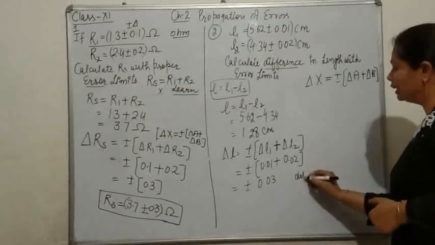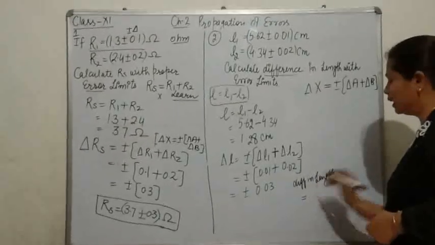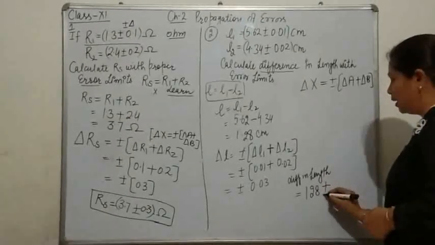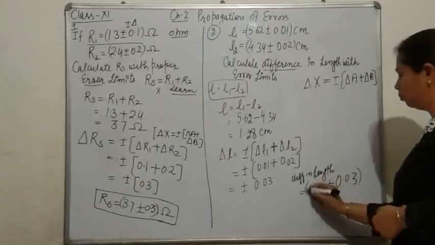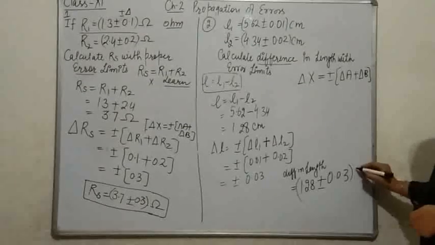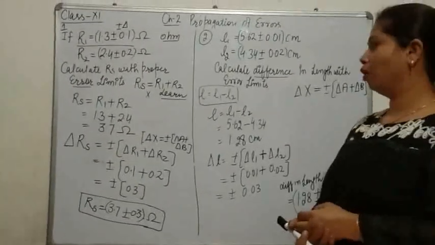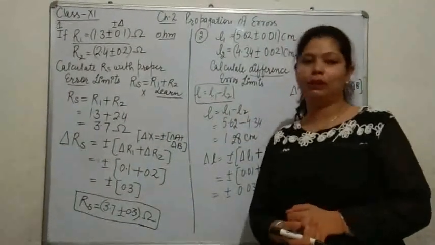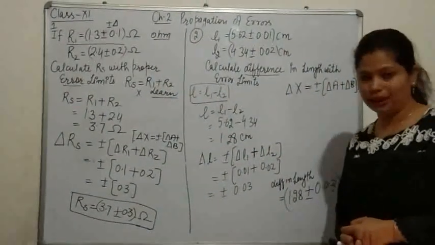So the difference in length is equal to the result without including the error section, plus minus the result of the erroneous part. Sections must be clear now. Now it is in centimeter as we are measuring length. Hopefully you are aware that the results of these two are the same. Okay. Now in the next video we will pursue our next operation, that is multiplication, division and exponents. Thank you.